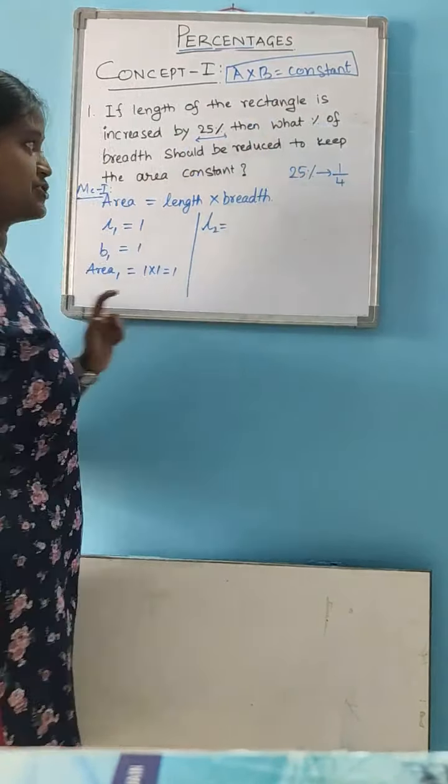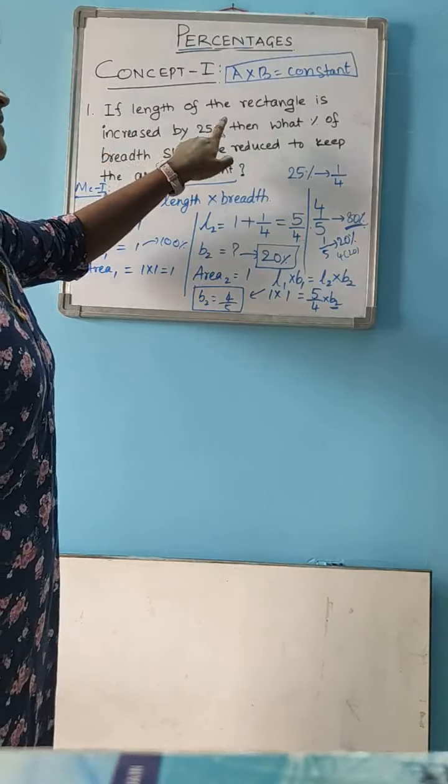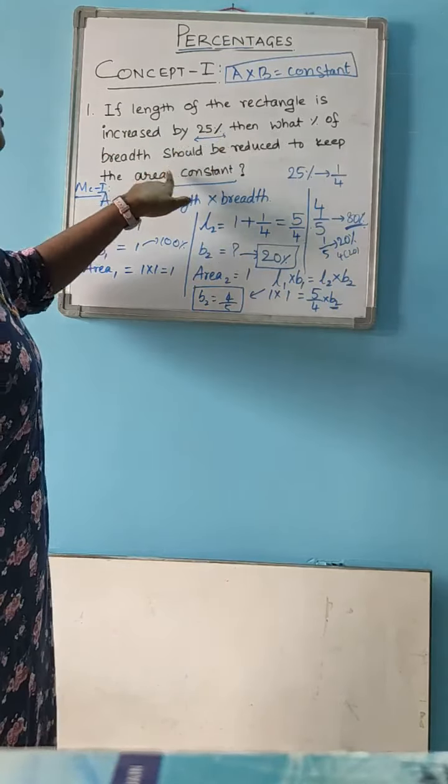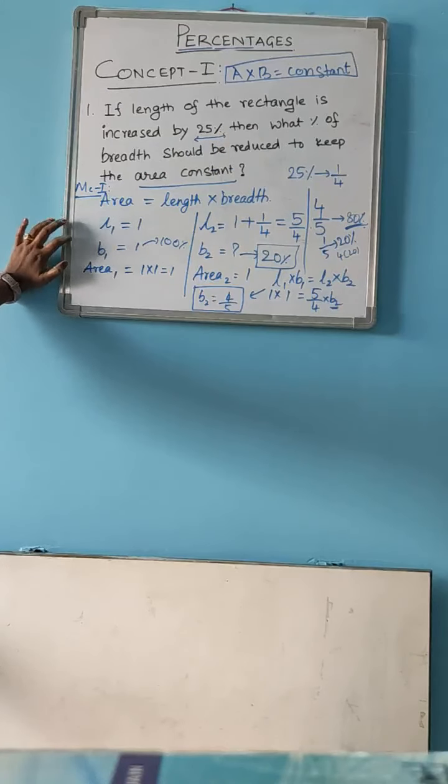That means previously breadth was 1, which means 100%. Now it is 80%. That means the breadth is reduced by 20%. So here the answer is: even if the length is increased by 25%, to keep the area constant, the breadth should be reduced by 20%. Have you got this? This is the first basic method.